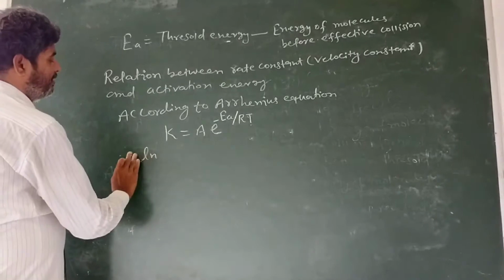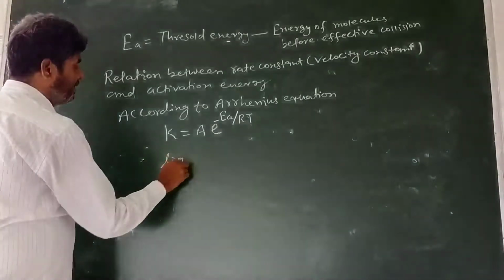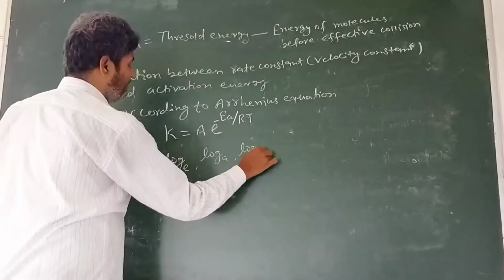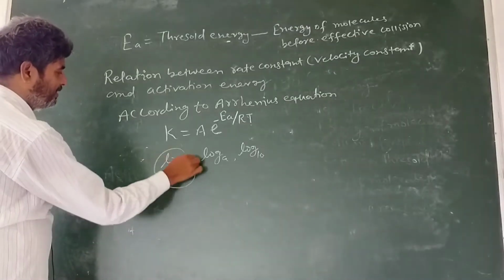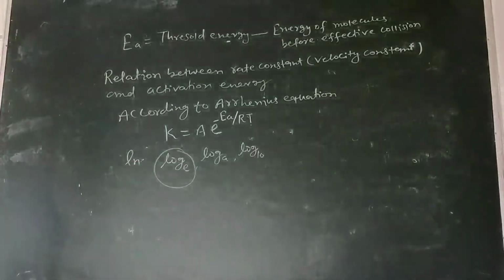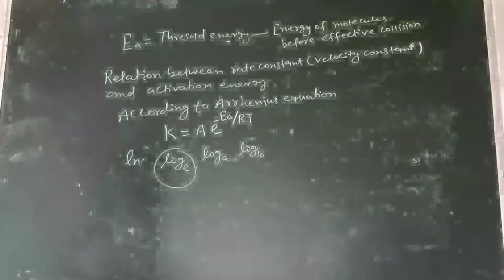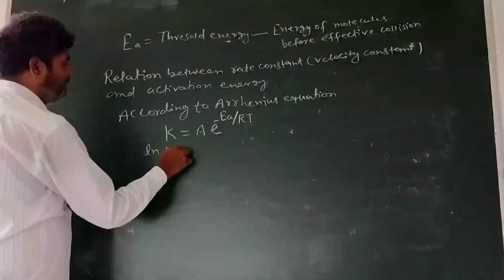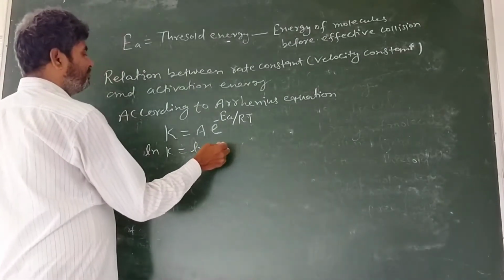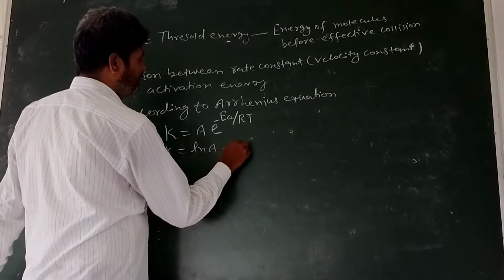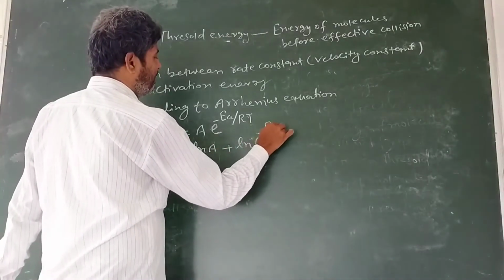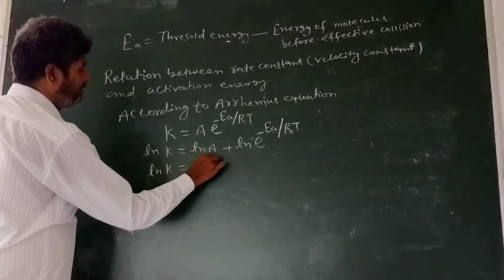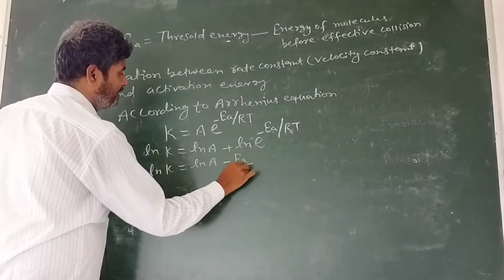Taking log on both sides, ln K is equal to ln A plus ln e raised to the power minus EA upon RT, or ln K is equal to ln A minus EA upon RT. Here ln means log on the base e; logs are of three types: log on the base e, log on the base a, and log on the base 10.